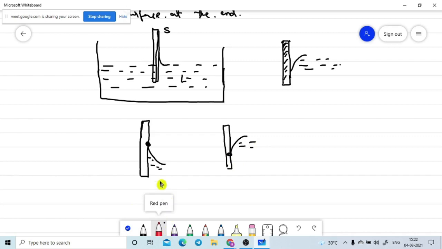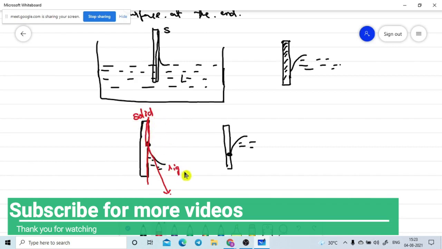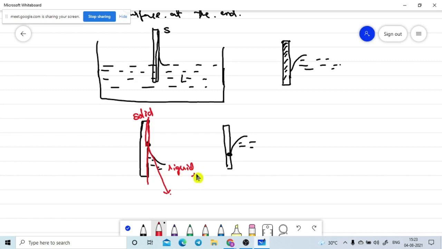If we draw a tangent at the contacting point of the liquid and solid, this is the tangent. Now this tangent is making a certain angle with the solid surface. This is the solid surface, and this is the liquid level. So now this tangent is making a certain angle with the solid surface.